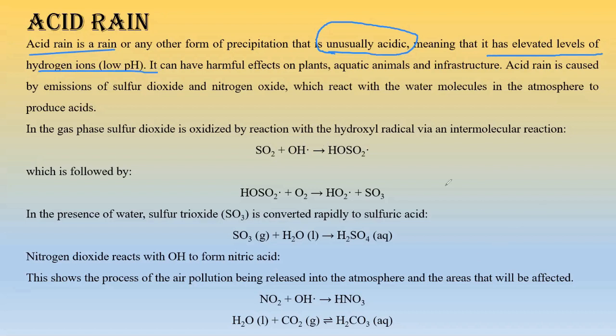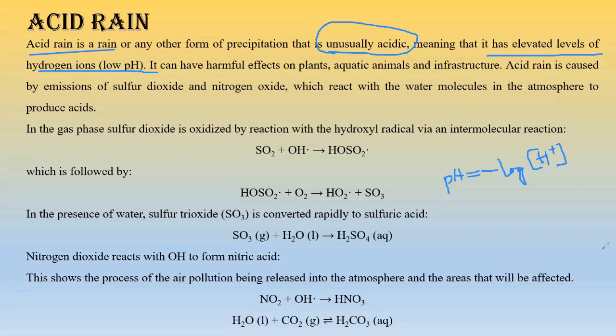Now, we know that pH is nothing but the negative logarithm of hydrogen ion concentration. pH is equal to minus log concentration of H plus, right? This we know very well. This is the definition of pH.